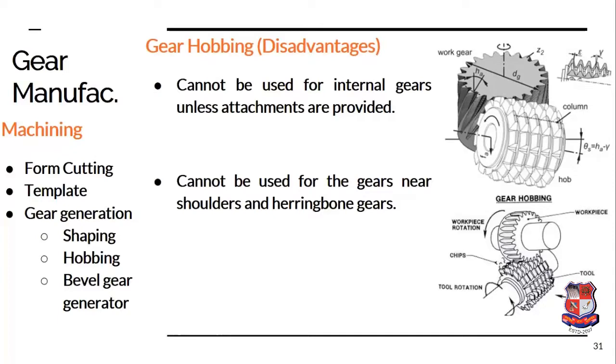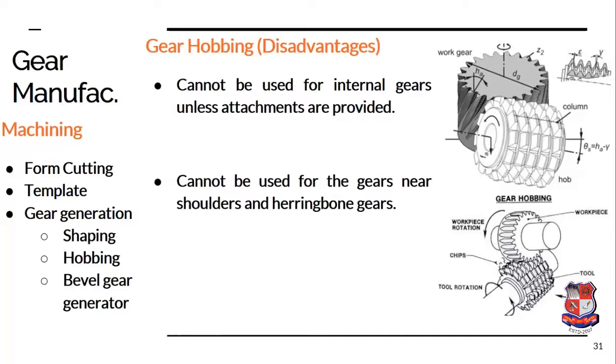The main disadvantage is that it cannot be used for internal gears. So for producing internal gears, we have to go for the gear shaping operation only, and we cannot produce gears near a shoulder, or herringbone gears. Whenever there is a shoulder ahead of the gear, we cannot go for the hobbing operation because hobbing requires axial movement. While moving the hob axially, the shoulder will restrict the motion of the hob, and because of this restriction we cannot cover the complete width of the gear. Therefore gears having shoulders cannot be produced with the help of the hobbing operation.